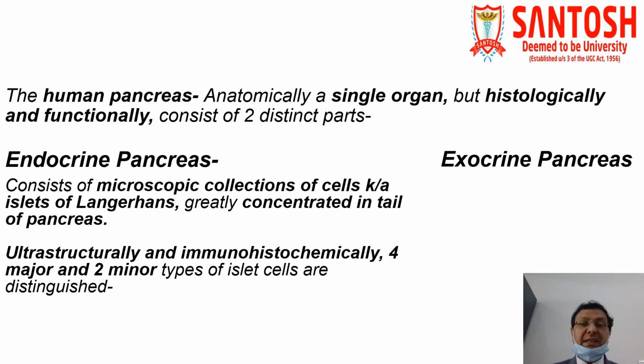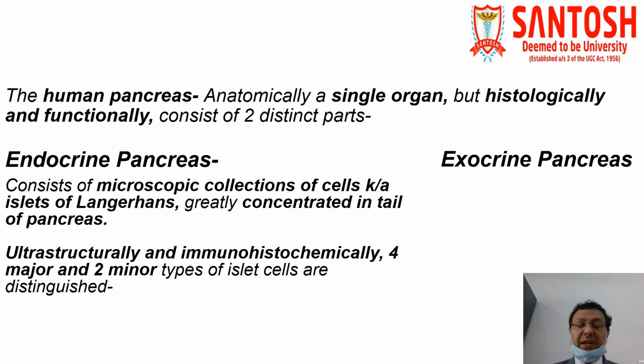The human pancreas, anatomically, is a single organ, but histologically and functionally, it consists of two distinct parts, the endocrine pancreas and the exocrine pancreas. Before going into the detail of the endocrine and exocrine pancreas, we must understand what is a gland, what is an endocrine gland and what is an exocrine gland. So glands are structures or organs in our body which secrete certain chemical substances, and these substances later come either into different parts of the body or into the circulation.